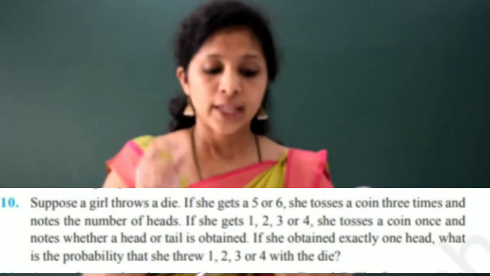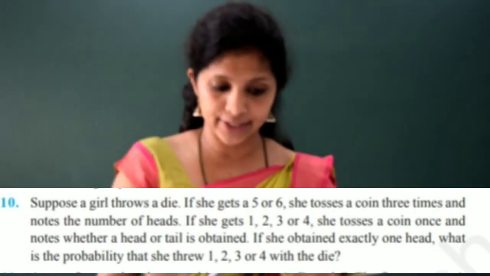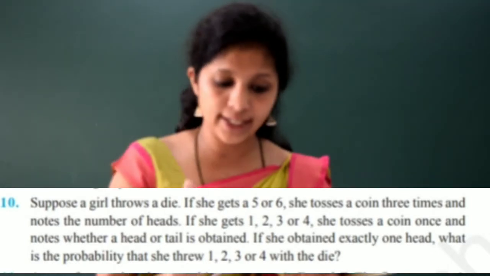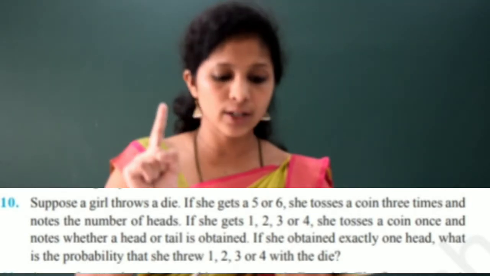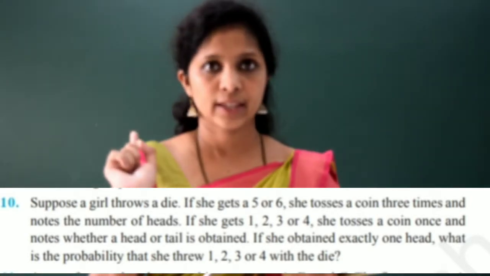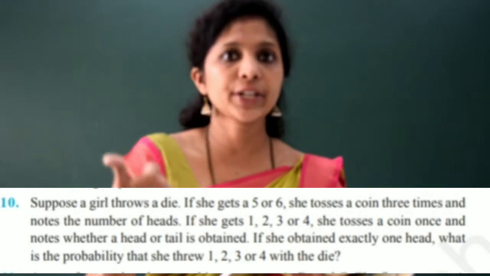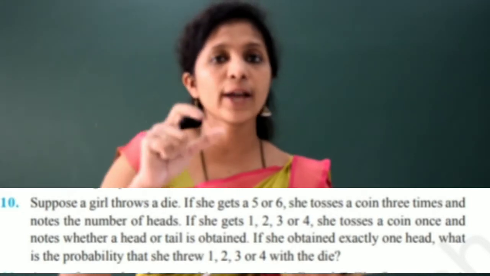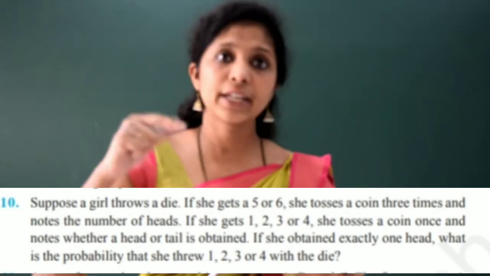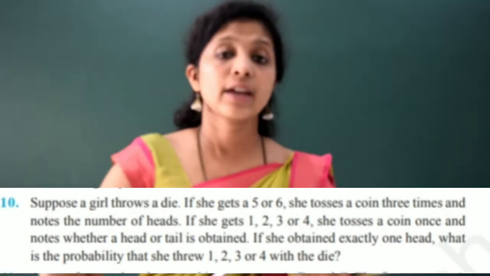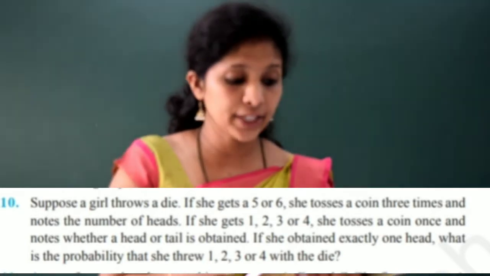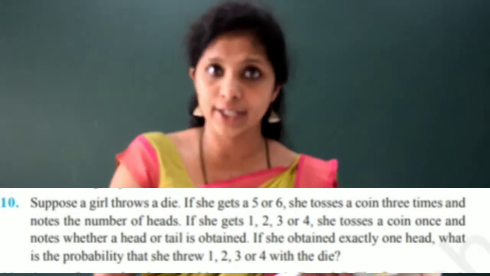What do you have to find? If she obtained exactly one head, what is the probability that she threw 1, 2, 3 or 4 with the die? Is it clear? What will be the events? Event E1 will be that she gets a 5 or 6 on the die, right? And event E2 will be that she gets a 1, 2, 3 or 4 on the die. Now what will be the event A? Event A is that she obtained exactly 1 head. Let me write this.